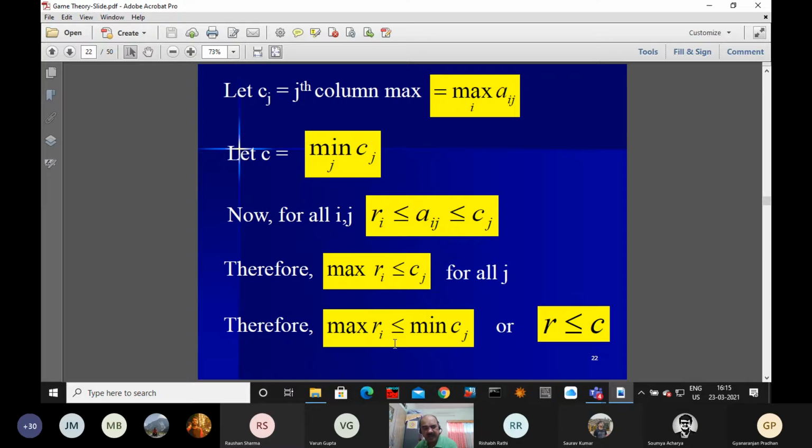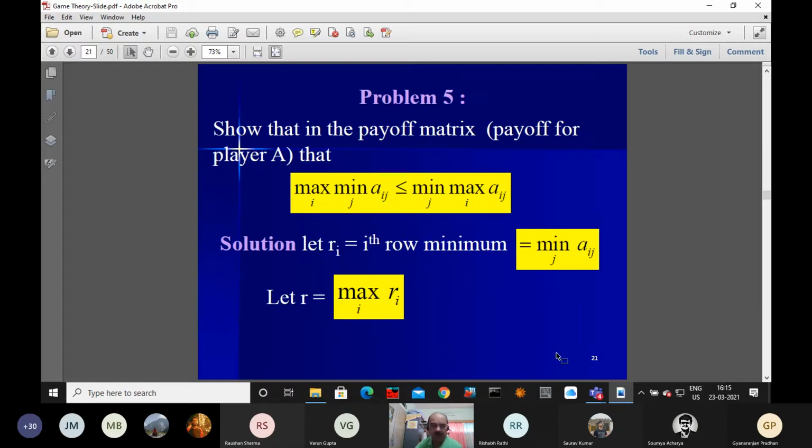Similarly, maximum of Ri also can write minimum of Cj. Okay, that's nothing but R is less than or equal to C, which is nothing but our inequality. So we can see here, the maximin value of Aij is always less than or equal to the minimax value of Aij. If they become equal, then we say the game is stable. If it is unequal, then the game is unstable.